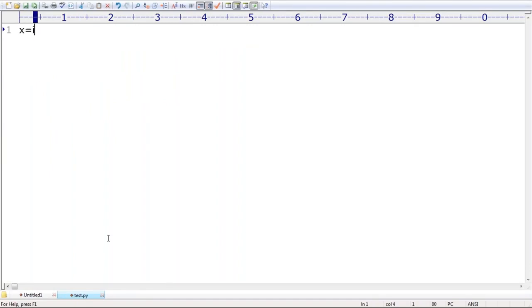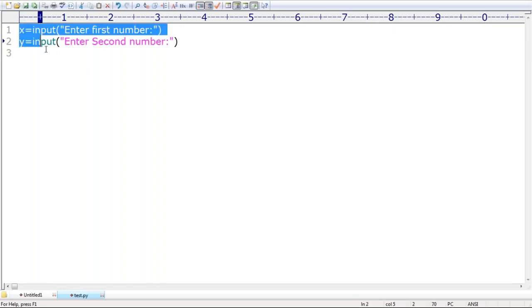x is equal to input of "enter first number", like this. Similarly, y is equal to input of "enter second number". Now observe carefully: these two are what type of data?